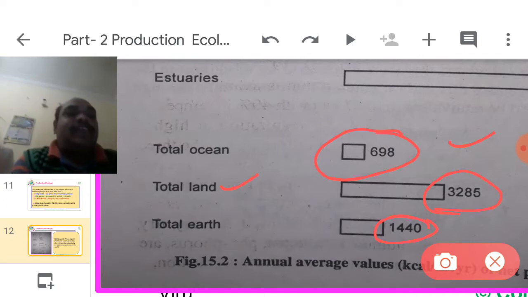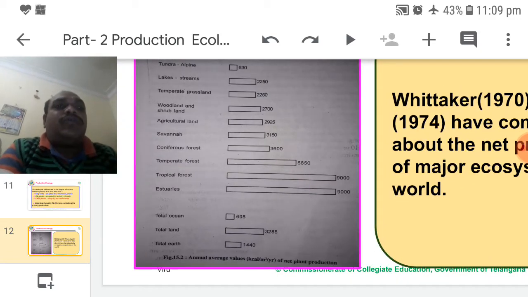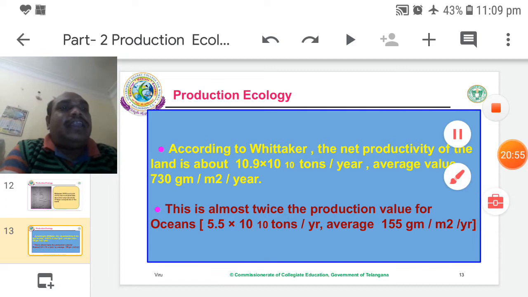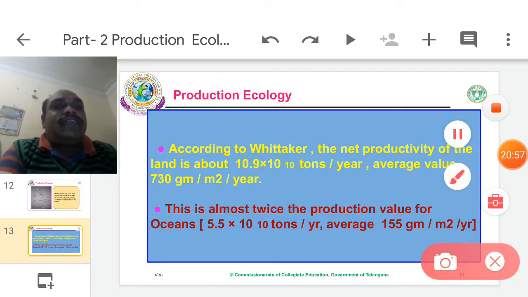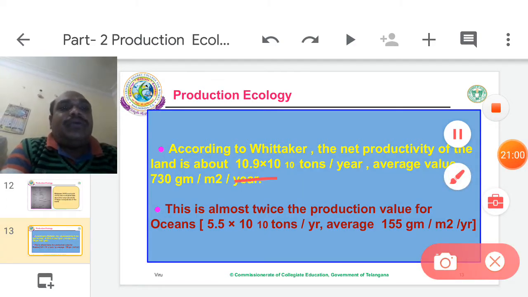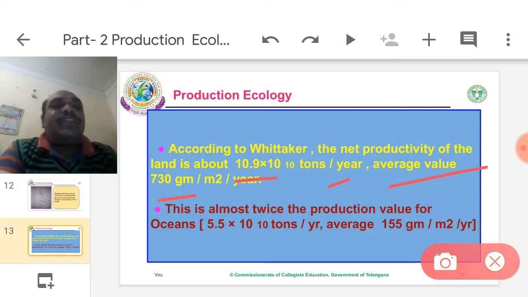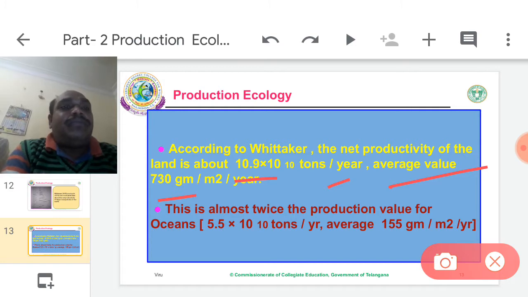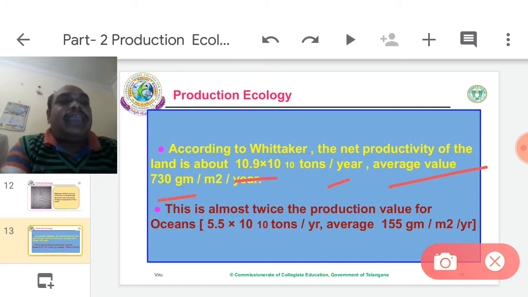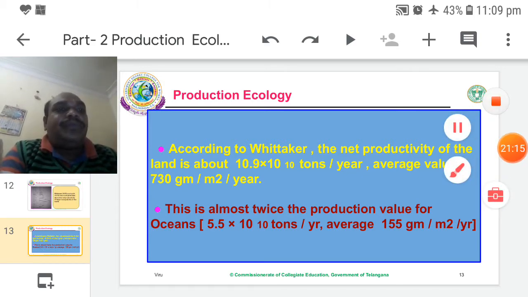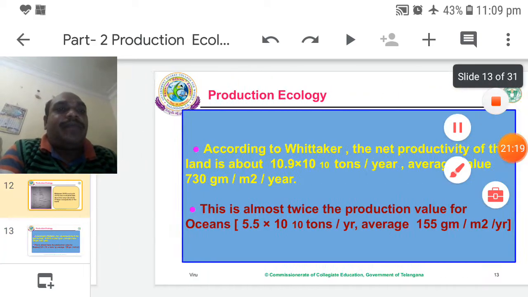It is the experiment belonging to Whittaker. According to Whittaker, the net productivity of the land is 10.9 into 10 to the power of 10 tons per year. The average value is 730 grams per m square per year. So it is the net productivity of land. This is almost twice the production value of oceans.